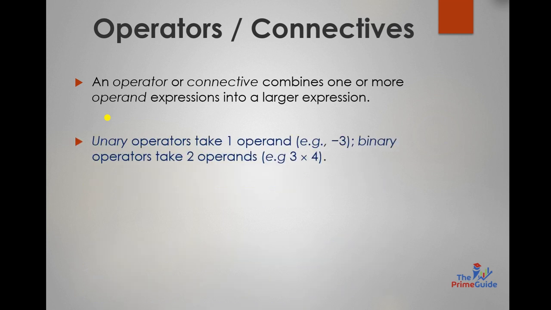When we are dealing with only one operand, for example minus 3, or we may use an increment operator like plus plus 3, these are unary operators because they are combining a single operand. If we are combining two operands like 3 times 4, then that would be a binary operator. So the operator which combines two operands would be binary, and the operator that combines one would be unary.